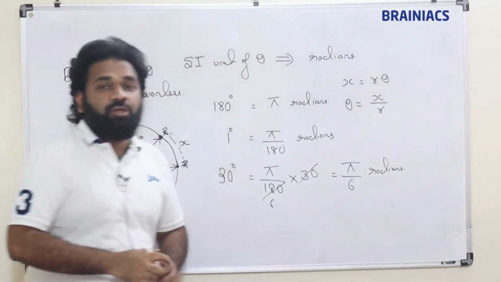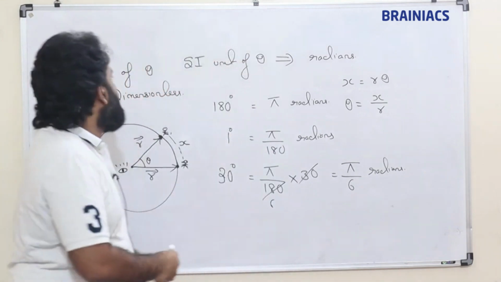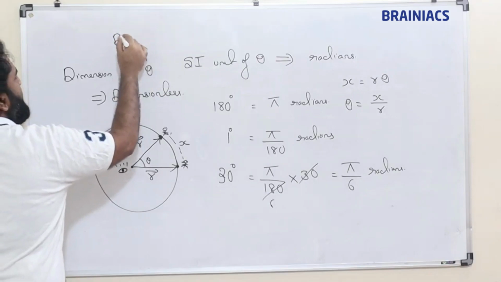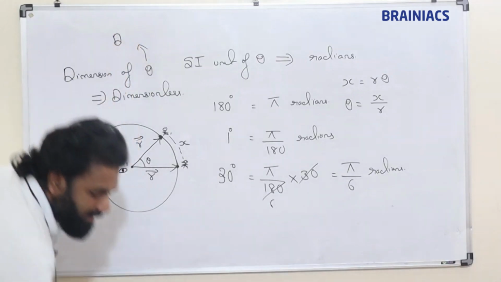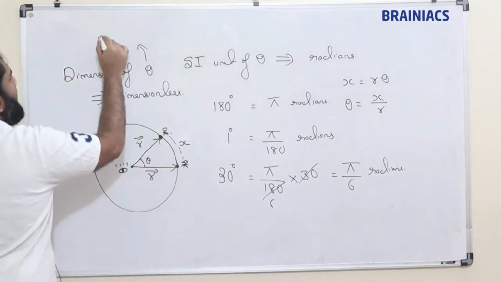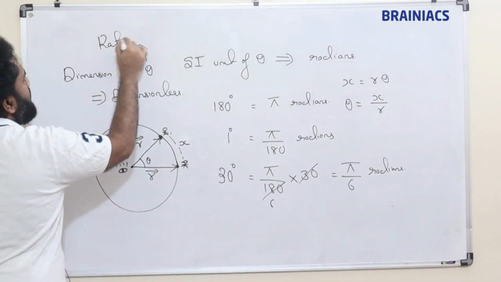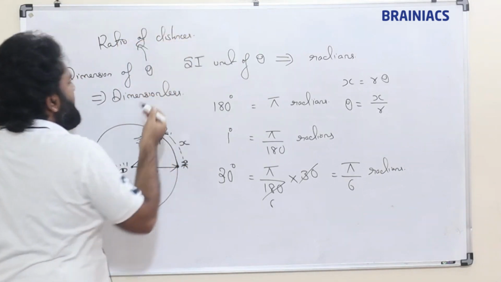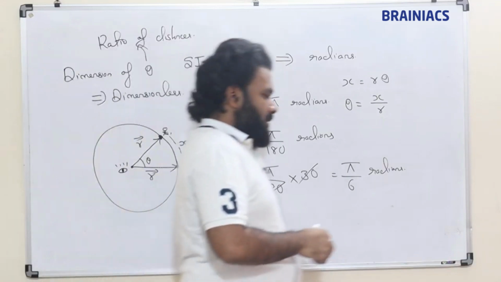So this is a ratio of distance and distance. This angular displacement is dimensionally a ratio of distances. So it is dimensionless. Clear?